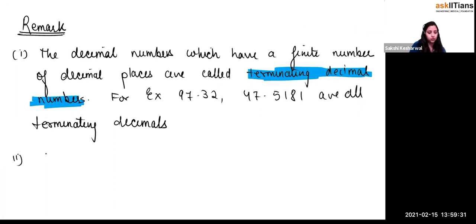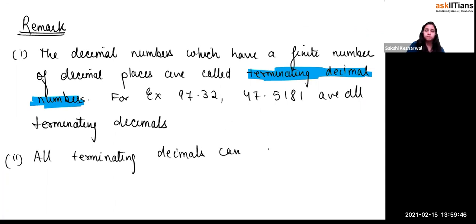Second is what? All terminating decimals can be written as a decimal fraction, right?